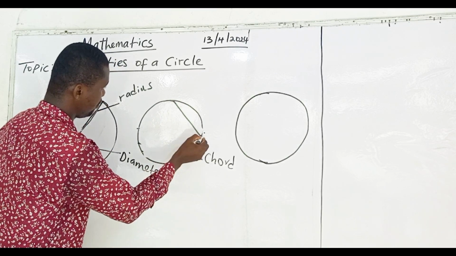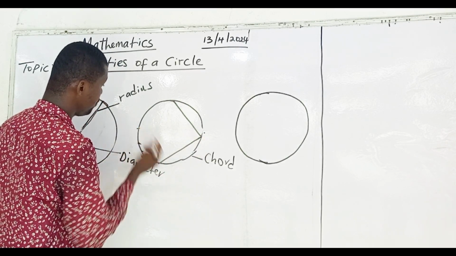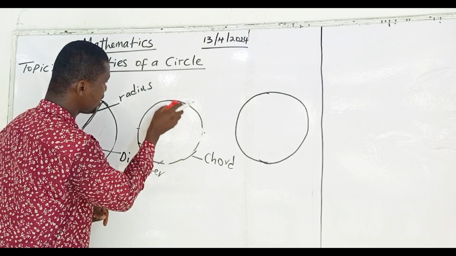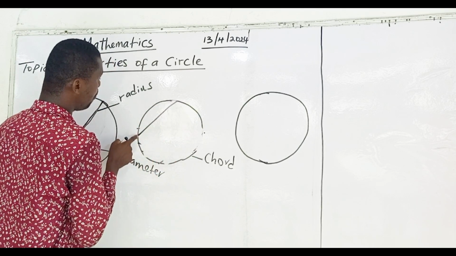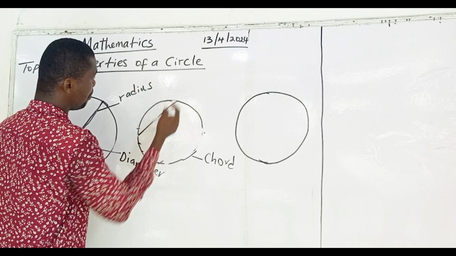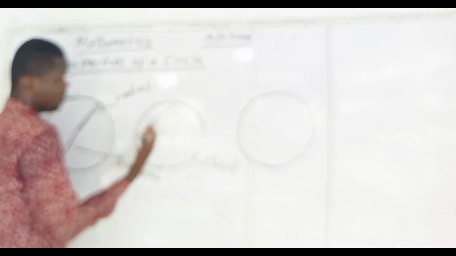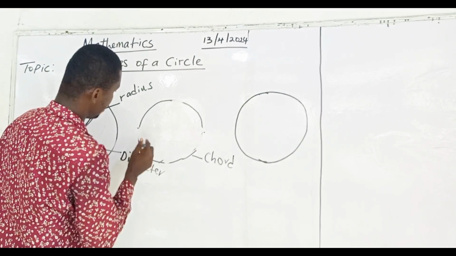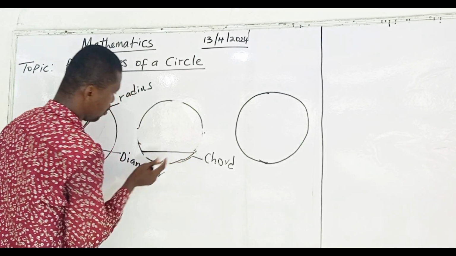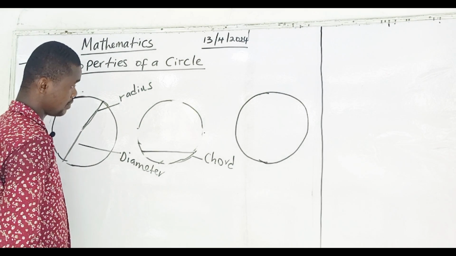If you see them sometimes like this, you go from one point of the circumference and touch another side of the circumference. Now, chord is that. So don't forget what I tell you: chord is that. So see it here, now chord is that. You see it? You see it?